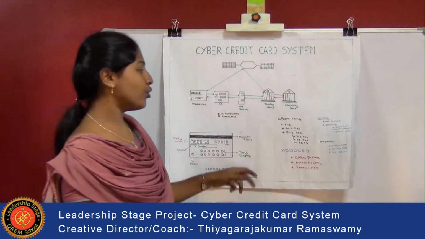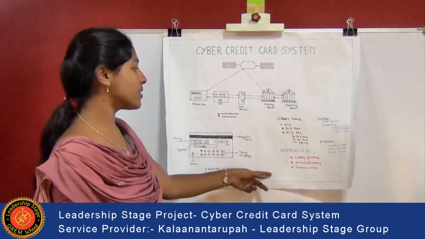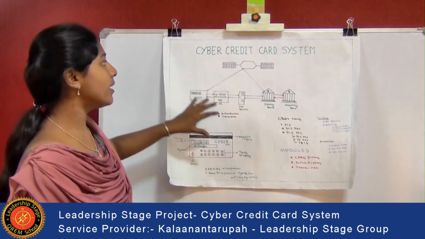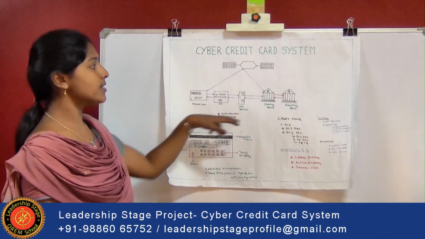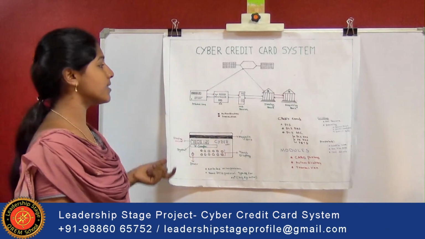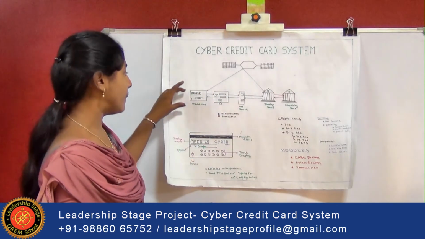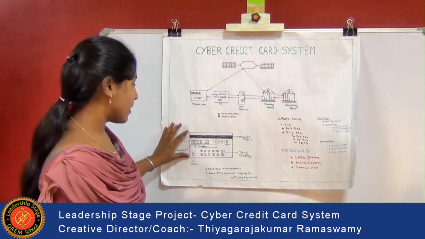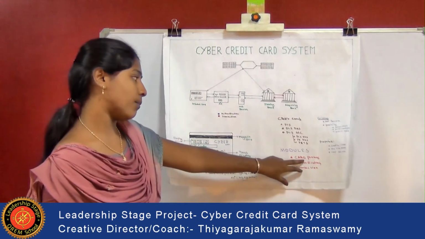And then coming on to the modules, there are 3 modules in this case. Before that, this is the system flow diagram of this cyber credit card system. There will be an embedded card. This is the card. The first module is the card process.